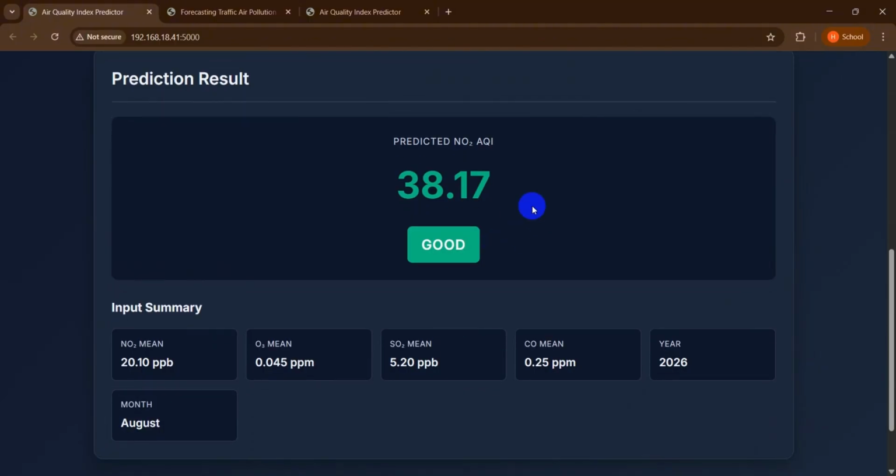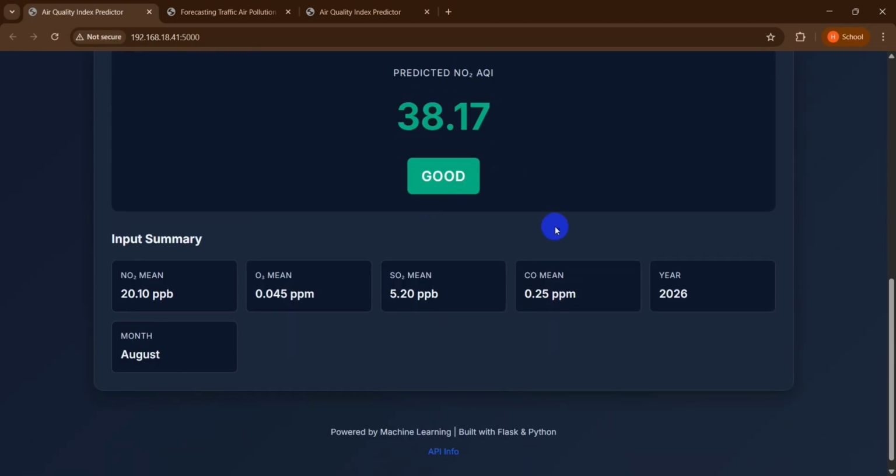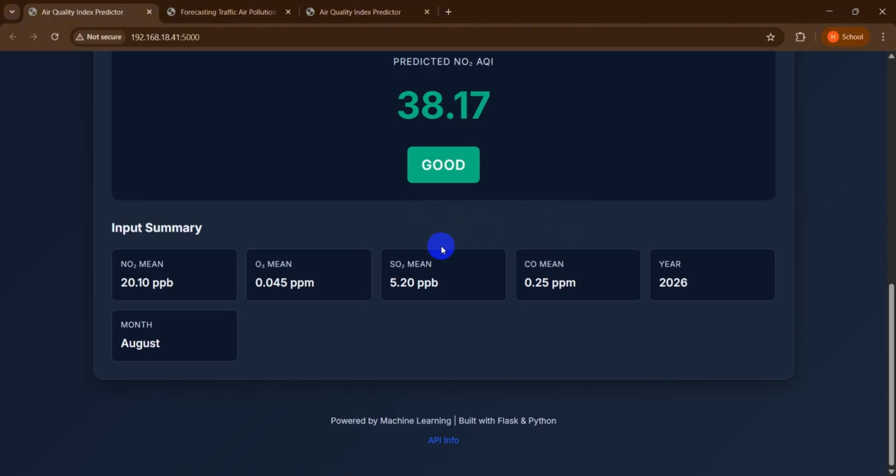The system predicts the AQI value as 38.17 and classifies the air quality as good. This demonstrates how the system can quickly analyze pollution data and provide real-time air quality insights using AI. Now, let me explain the code and how the system works.